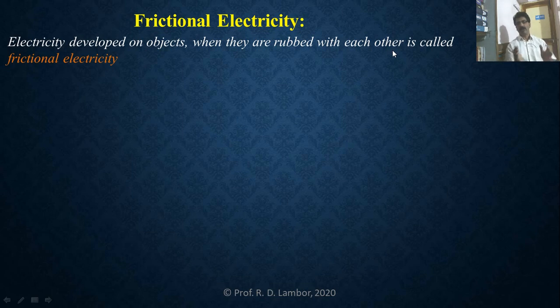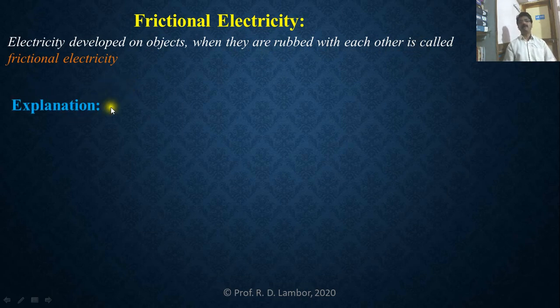As we know, when amber is rubbed with wool, electricity is developed on that amber. Electricity developed means the property of attracting light objects is developed on that amber, and that property is called electricity. So electricity developed on objects when they are rubbed with each other is called frictional electricity.